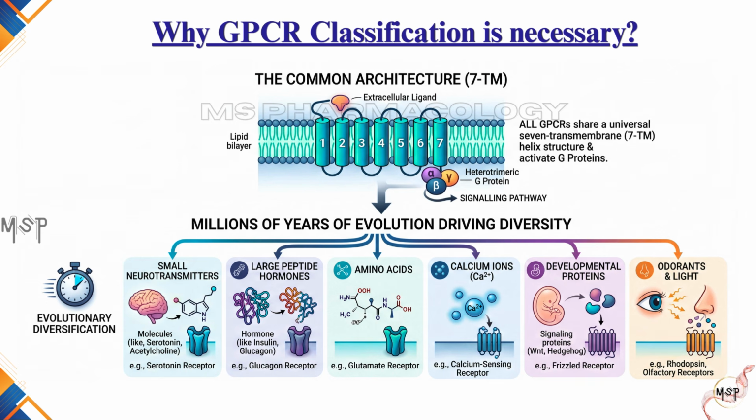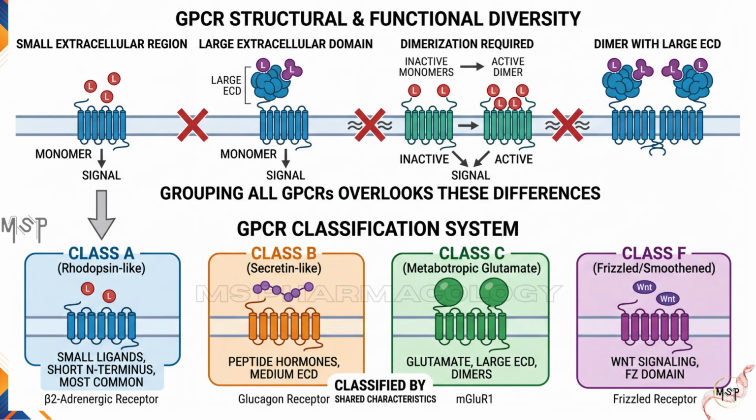Some receptors recognize small neurotransmitters, while others bind large peptide hormones, amino acids, calcium ions, developmental proteins, odorants, or even light. Because these receptors recognize such diverse ligands, their structures have also evolved in different ways. Some have very small extracellular regions, whereas others possess large extracellular ligand-binding domains.